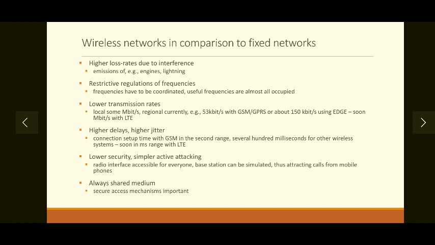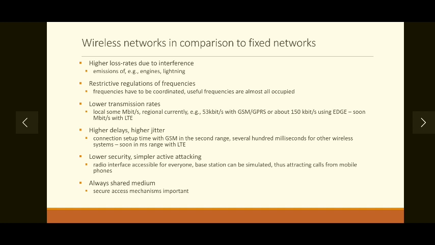Then another limitation or next limitation is low transmission rates. Now with fixed wired networks, we can transmit up to 10 Mbps, Gbps or several terabytes per second as well using different technology. But that is not possible with the mobile communication systems.